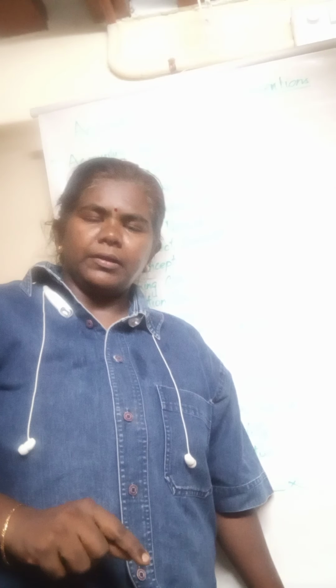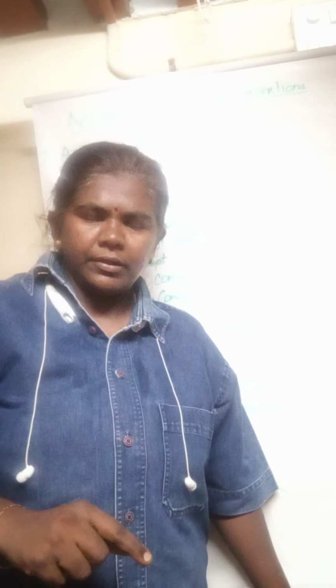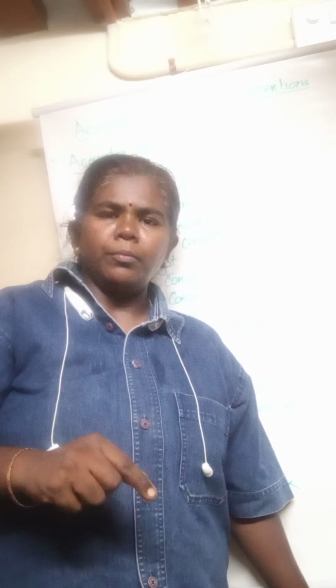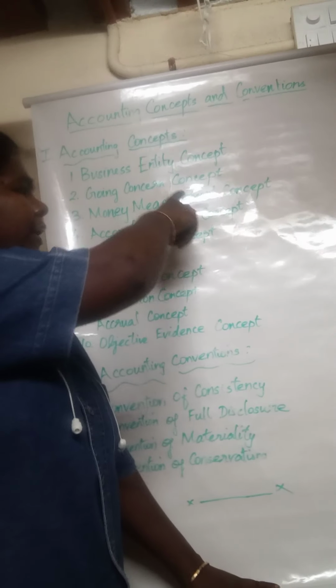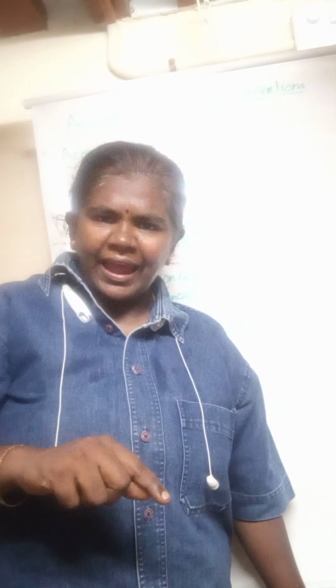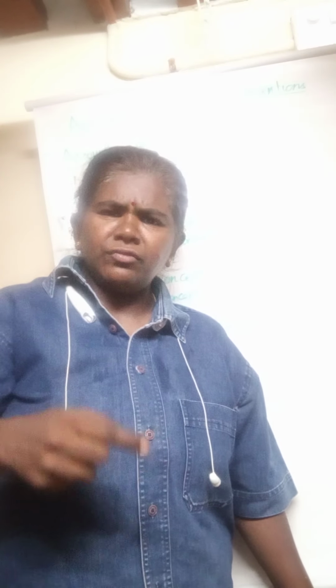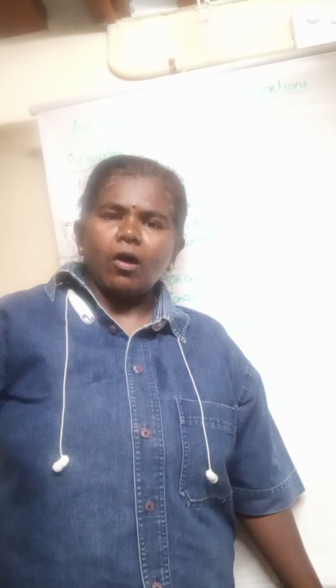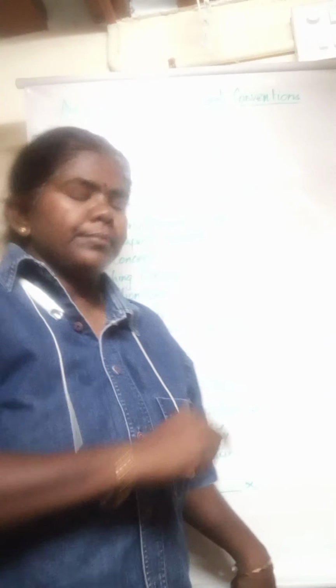The first accounting concept is the business entity concept. A business enterprise is a group of persons formed to achieve an economic objective. Under this concept, the business enterprise is separate and different from its ownership. The second concept is the going concern concept. The going concern concept reveals that the business organization will continue for a long time. It will not cease to exist in the future.